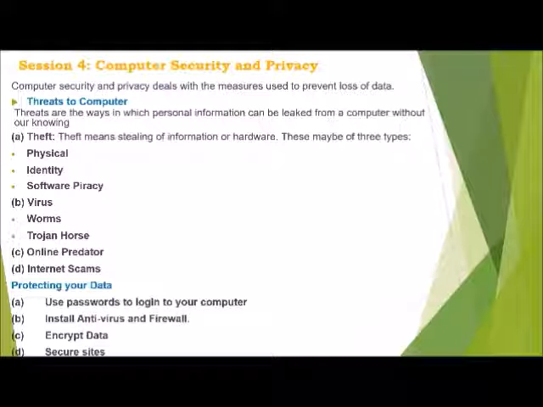Encrypting means converting to a form which is not readable, which is encoded. So we can encrypt our confidential files, and we should visit only secure sites, and we should give our credit card details or bank account only on secure sites.